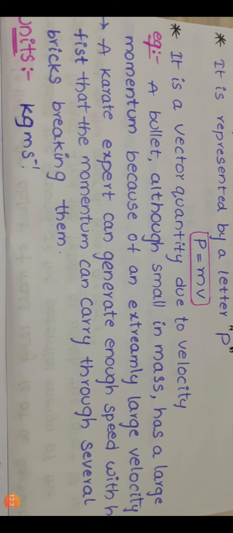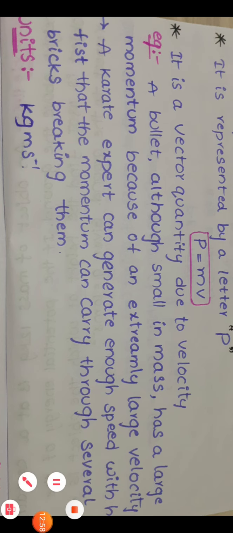Example, a bullet, though a small mass, has a large momentum. A bullet is moving with large velocity, so it contains large momentum because of its velocity. If its velocity is more, its momentum is also more. Because the velocity of the object increases, its momentum also increases.